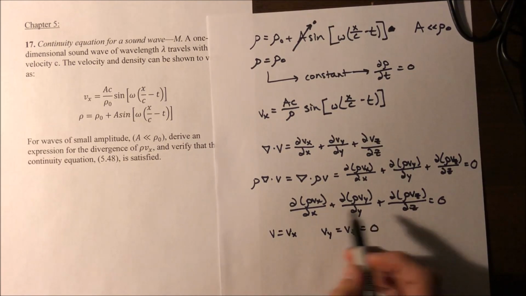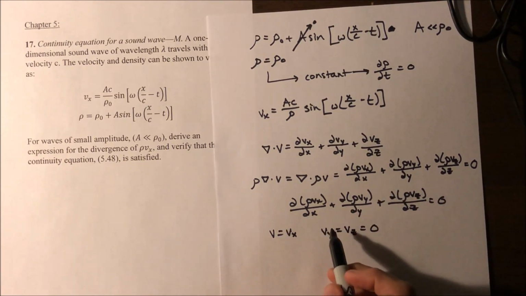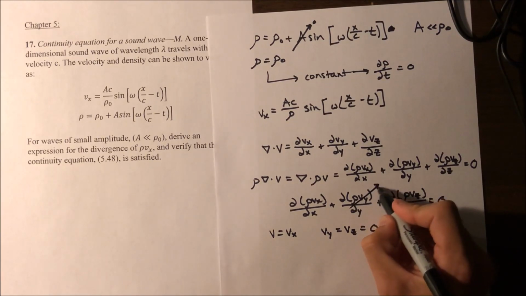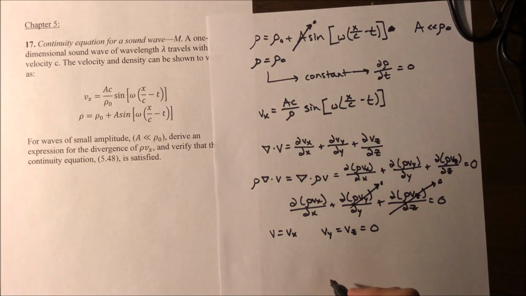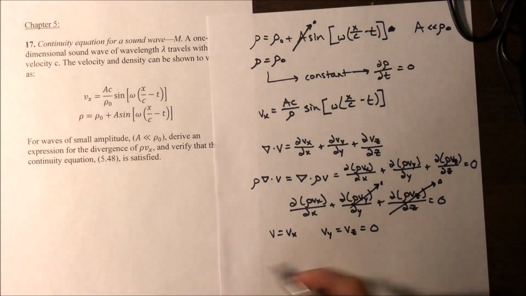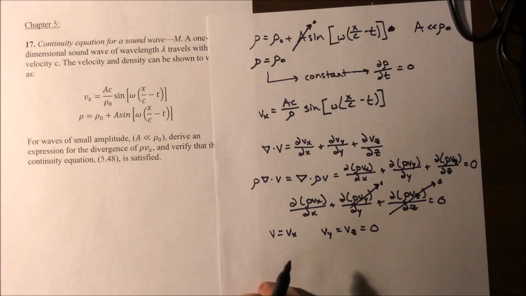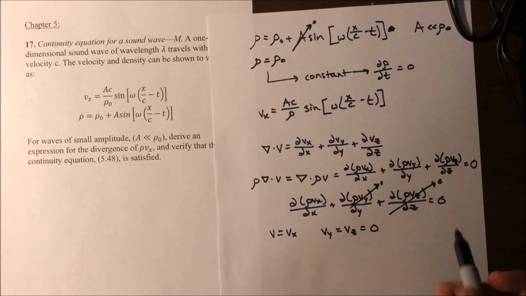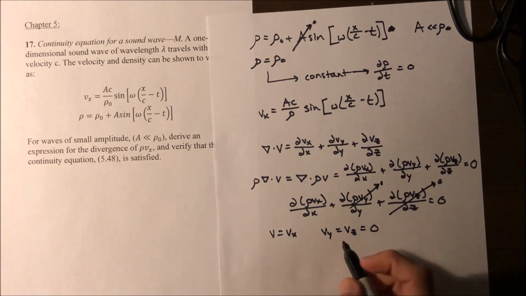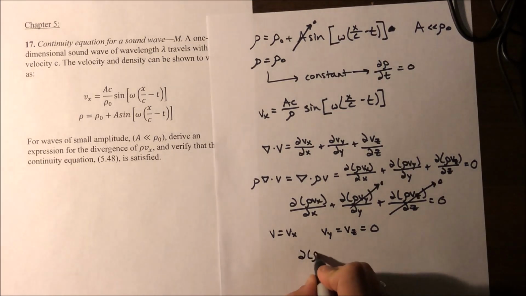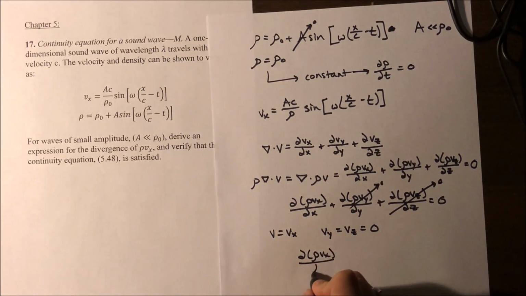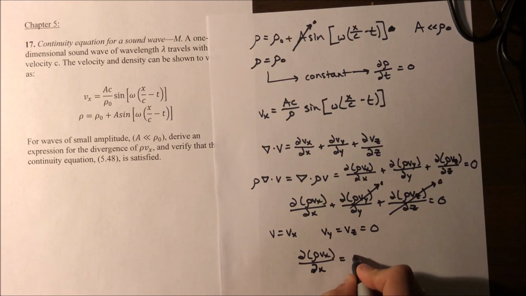From here, we can simplify this equation and cancel out this term and this term. That updates the divergence of the velocity vector with rho added to it, or it basically just updates this equation to partial of rho vx over partial x equals 0.